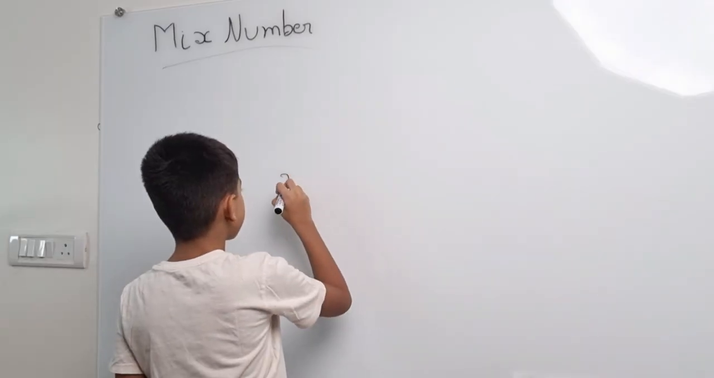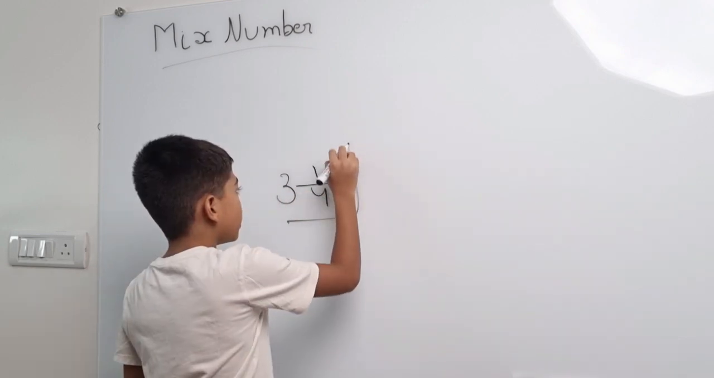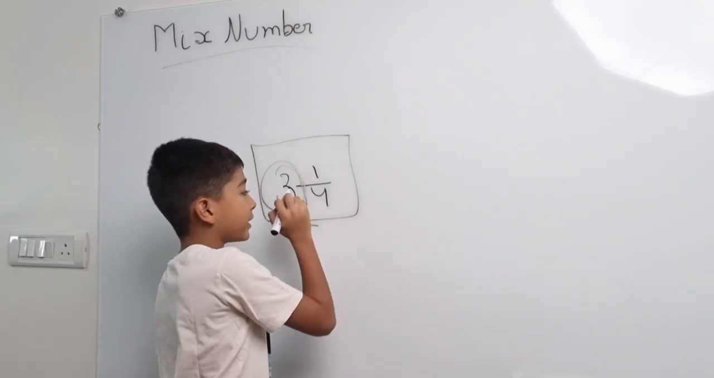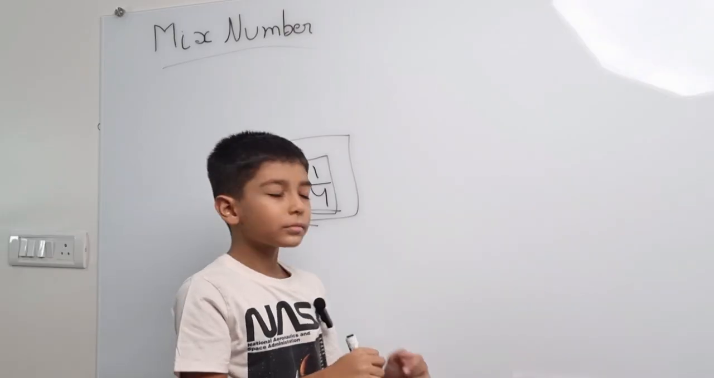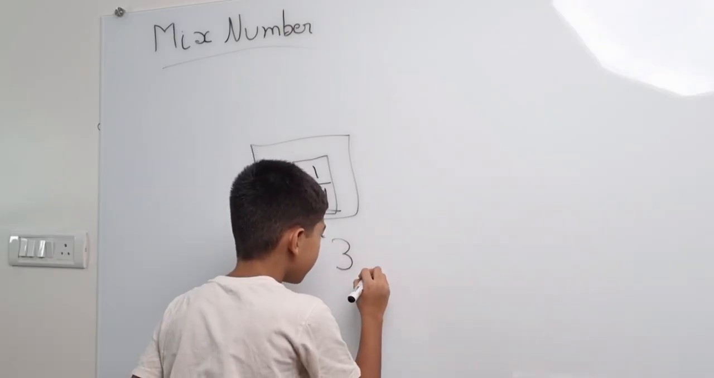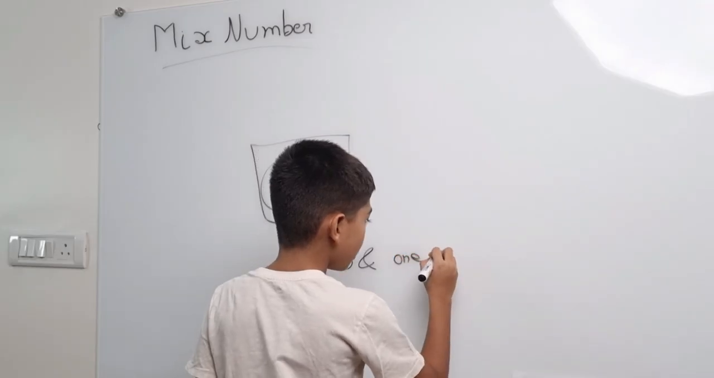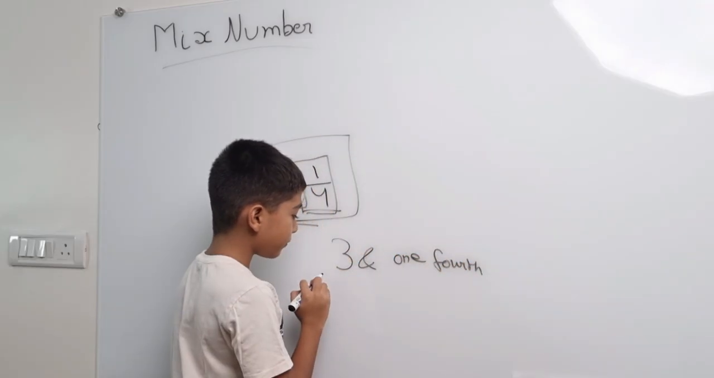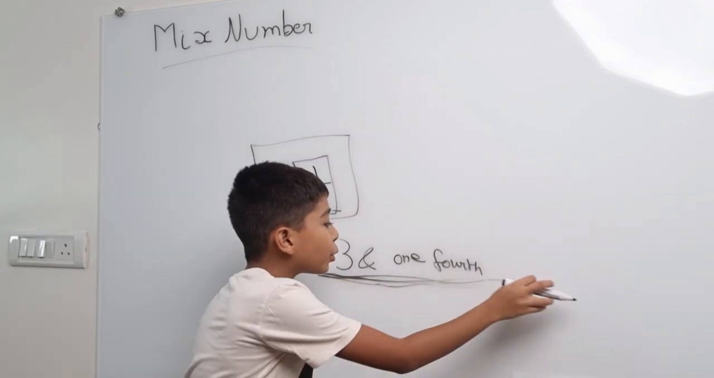How to read a mixed number? Let's take an example: 3 and 1/4. It is called 3 and 1/4. Like this, 3 and 1/4. It is spoken like that.